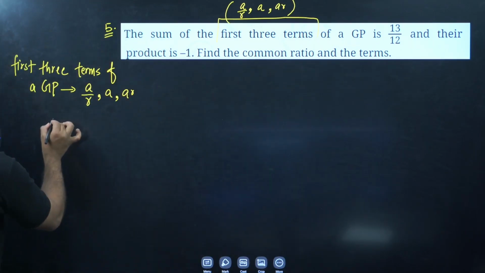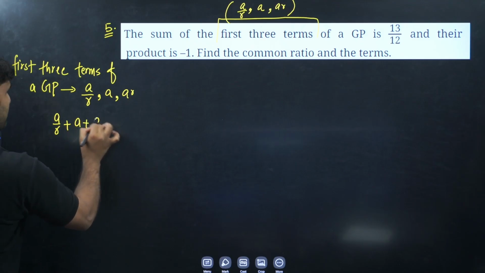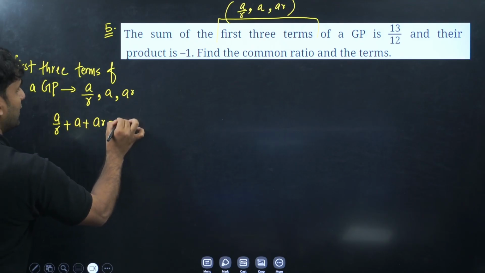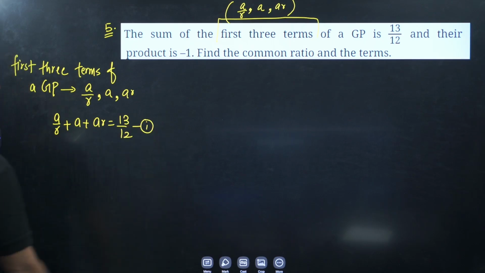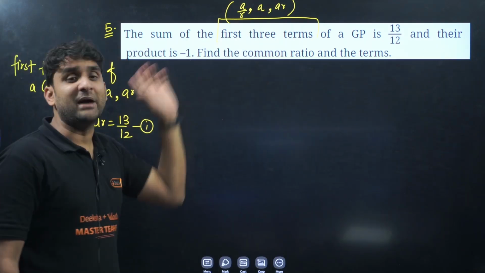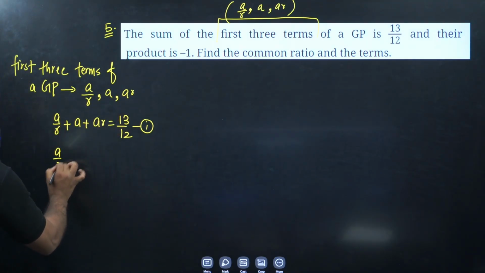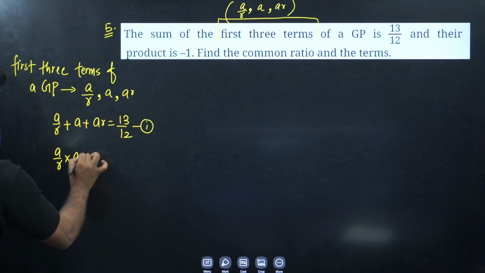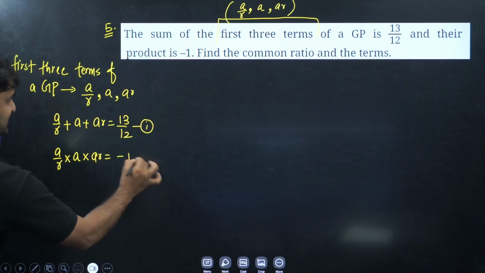So let's sum this: A by R plus A plus AR is equal to 13 by 12. This is the first equation. Now read the second information: and their product is -1. So let's do the product multiplication: A by R into A into AR is equal to -1. And this is your second equation.